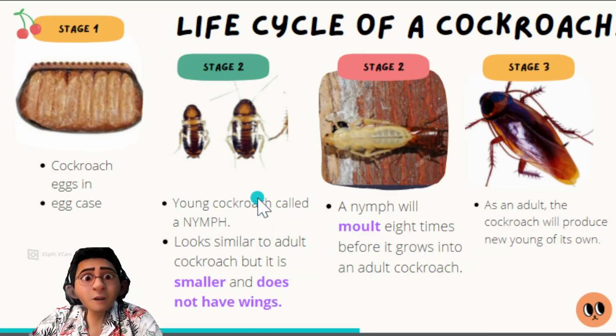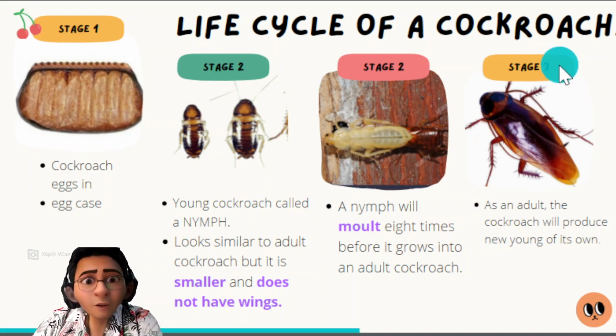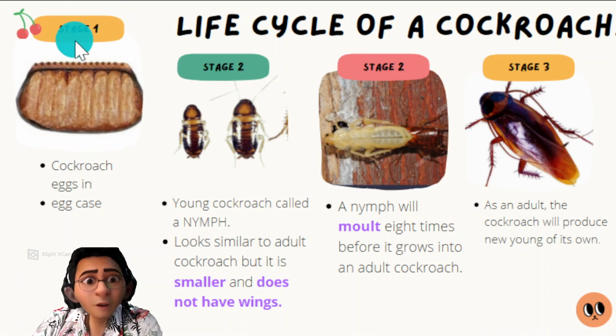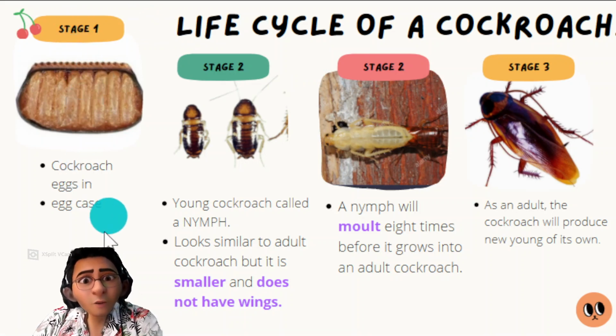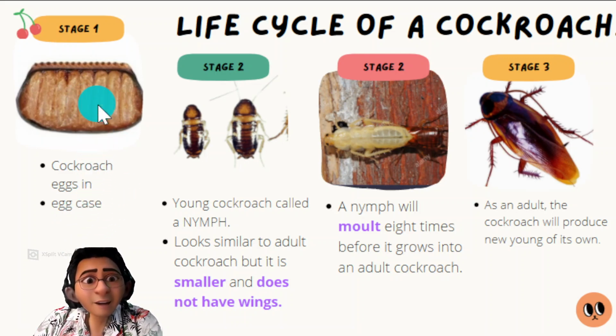Okay, life cycle of a cockroach. There are four stages. I'm sorry, a correction. There are four stages. Stage 1, cockroach eggs. Cockroaches lay eggs in an egg case. Here, this is the egg case. It's supposed to be covered, but here we can see the number of eggs: 1, 2, 3, 4, 5, 6, 7, 8.